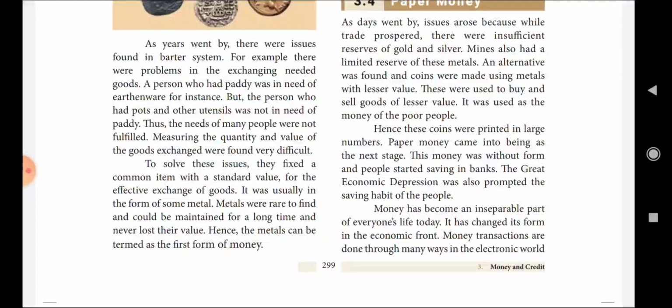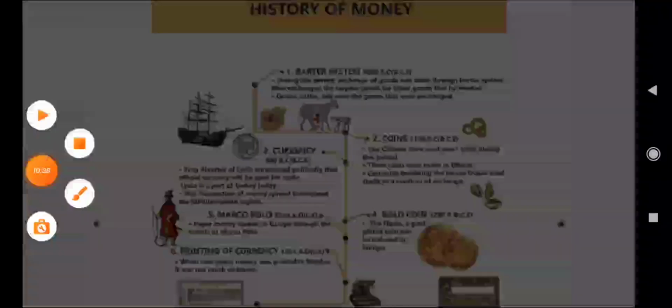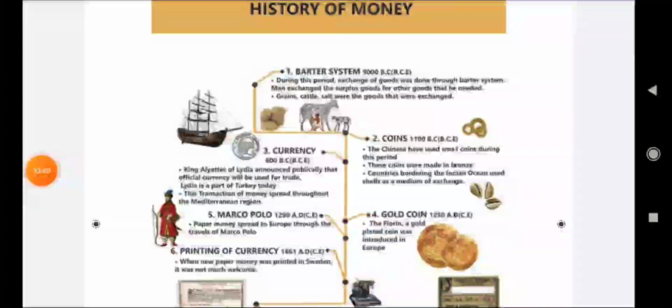We do not use all the money that we earn. Bank deposits are one of the most common forms of money, as they are the means by which people save their money.